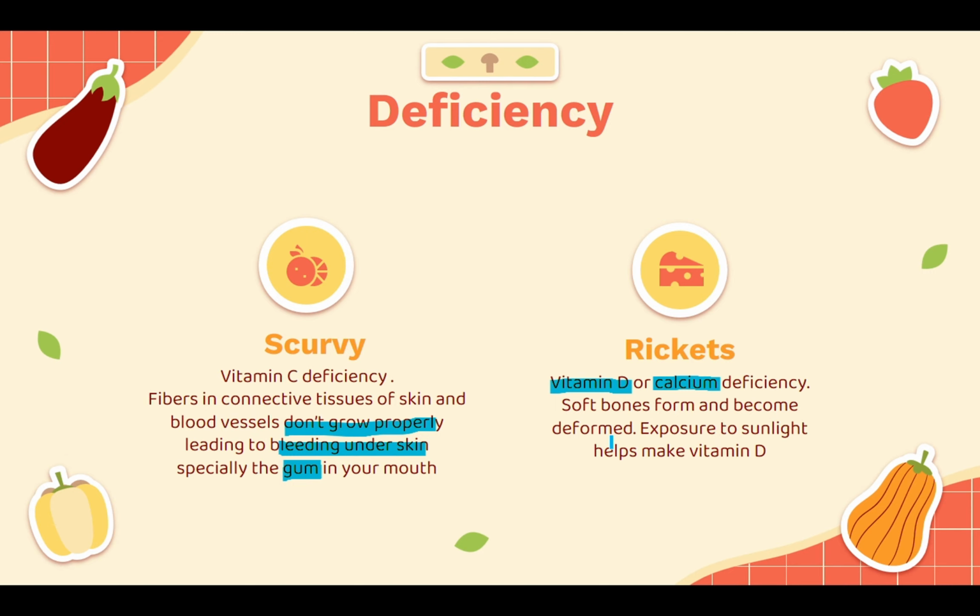And lastly, I'll be talking about anemia. I didn't place it in the PowerPoint as I'm just making sure that it is based on the newest syllabus. But in the past syllabuses, there was a thing about anemia, which is the deficiency of iron, and it affects the red blood cells in your body, and again, it affects your respiratory system in general.